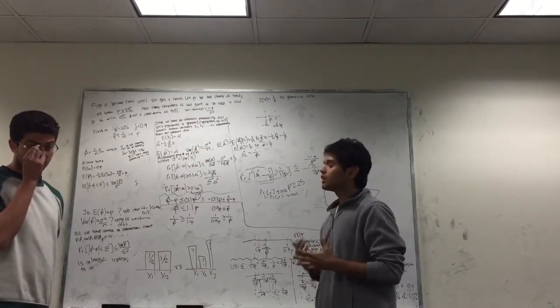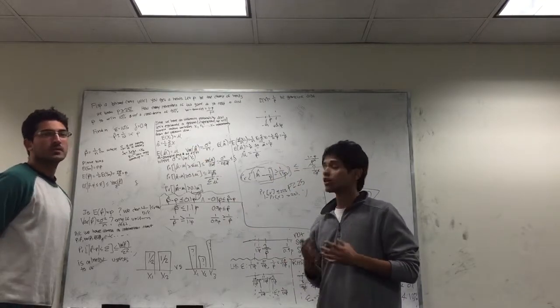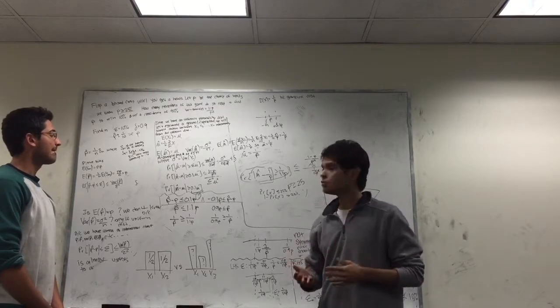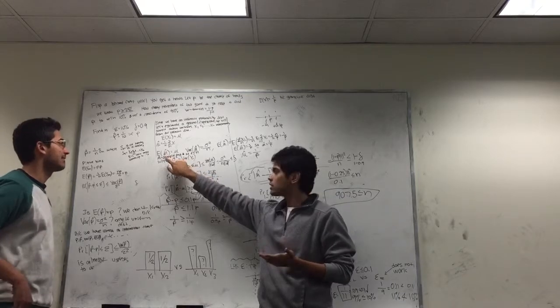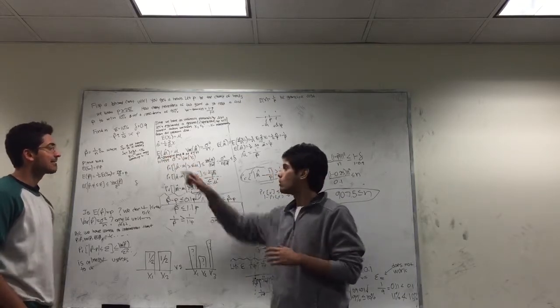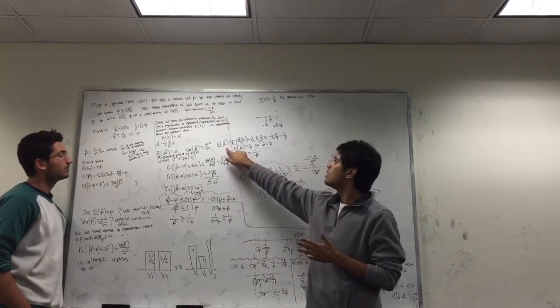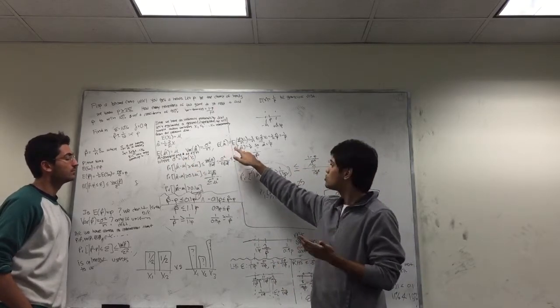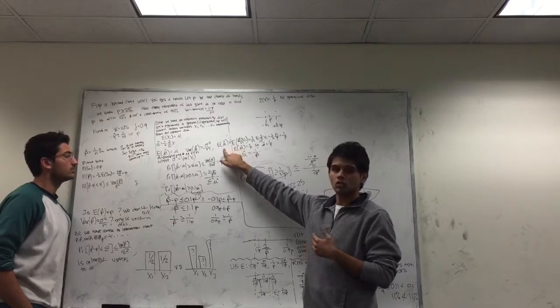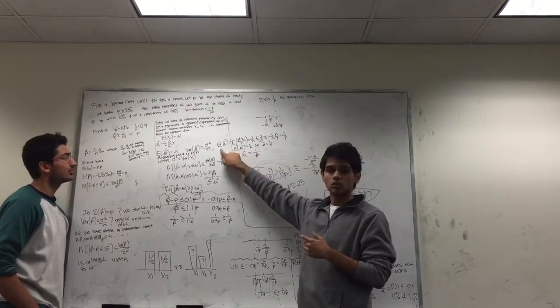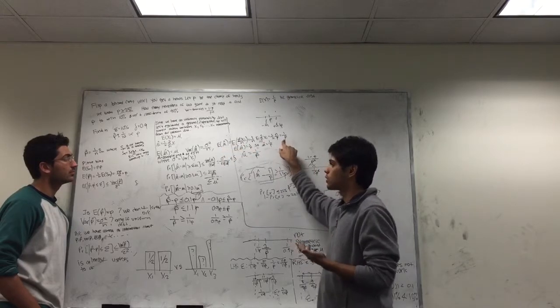Because we want our approximated mean to be very close to the mean of a geometric distribution, we're going to set the expectation of mu hat equal to the mean of a geometric distribution. As you can see on the right, we're going to prove that the expectation of a geometric distribution is equal to 1 over p. So the expectation of mu hat should also equal 1 over p.